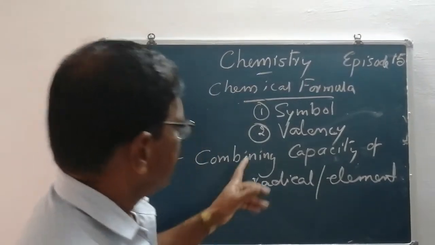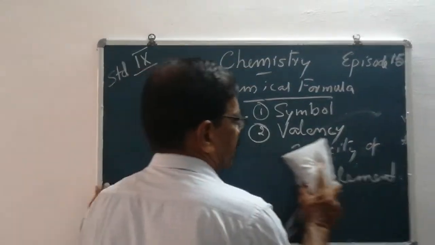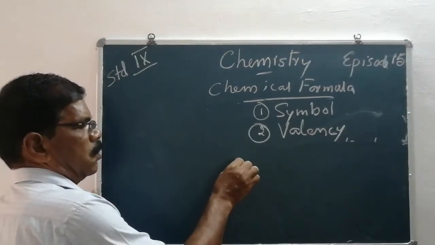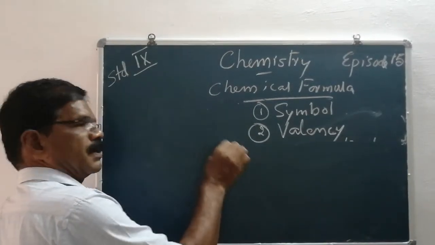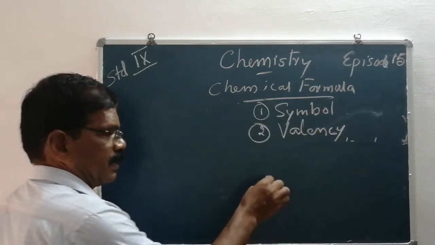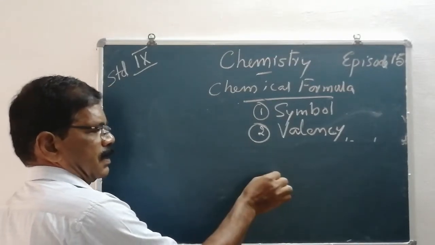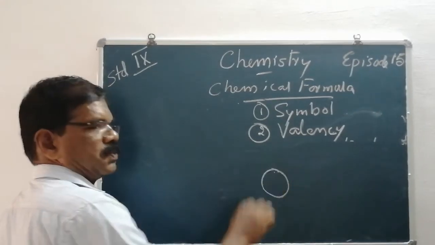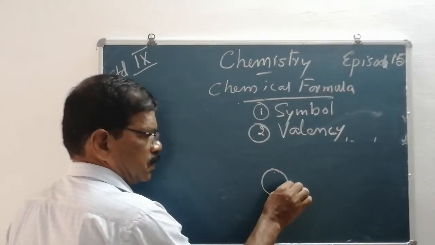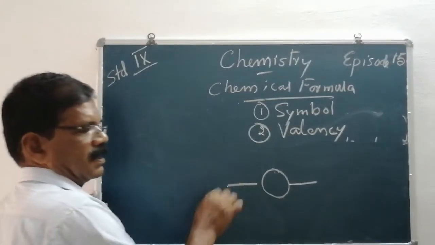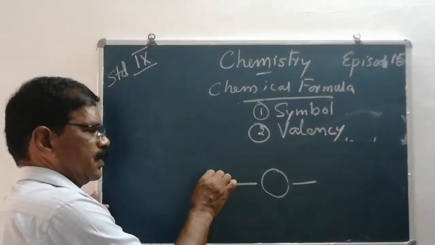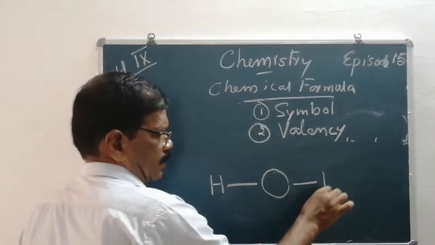For example, you have to understand these two, the valency and the combining capacity. We take the example of water. What is the formula? H2O. How is it formed? Oxygen, its valency is 2. Oxygen, its valency is 2, means it has 2 hands. So it can hold 2 hydrogen atoms.